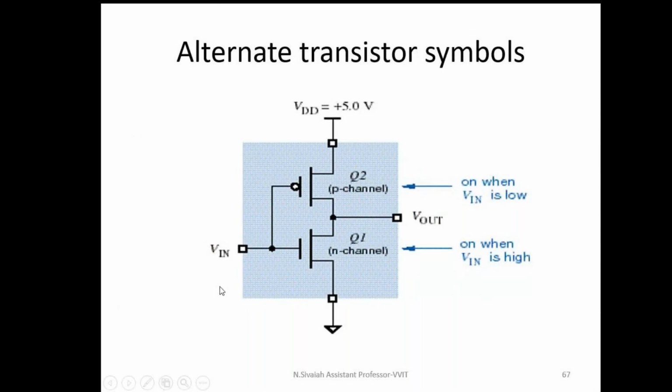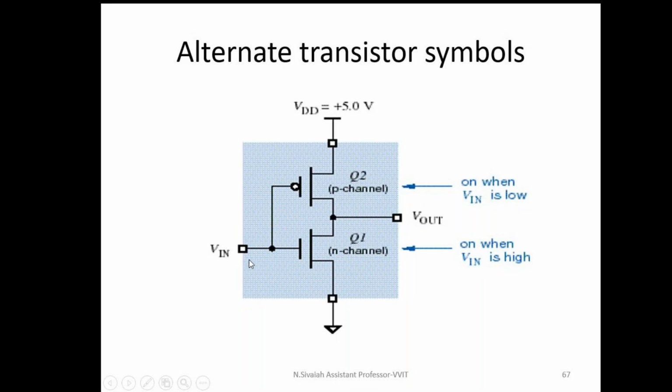I'm going to explain the operation of the CMOS inverter. If Vin is 0, the PMOS transistor is in the on position and the NMOS transistor is in the off position. That's why VDD is transferred to the output side, and Vout is logic 1.